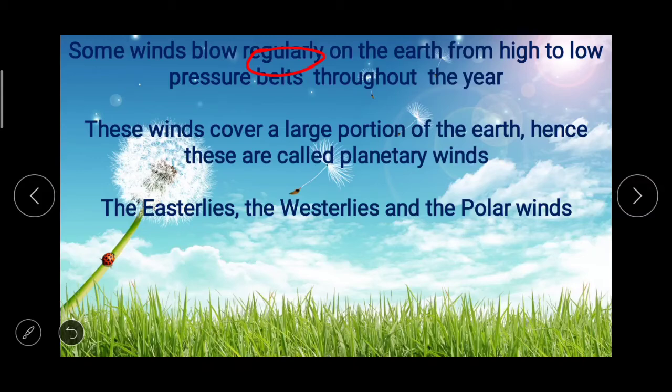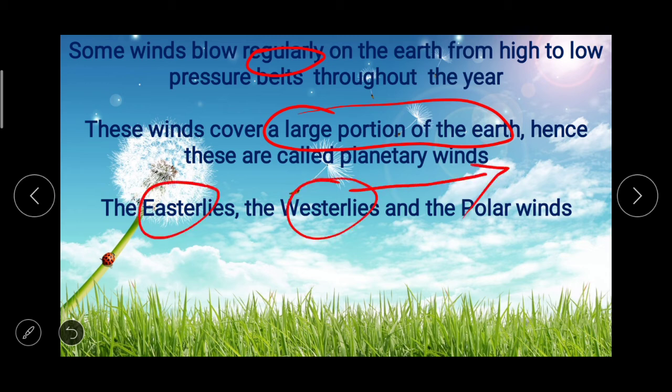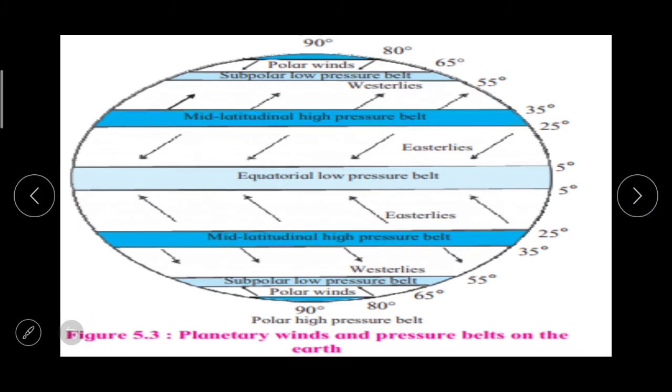These winds cover a large portion of the earth, hence these are called planetary winds. The easterlies, the westerlies and the polar winds are examples of planetary winds. The most important thing about planetary winds is that this type of wind blows regularly and covers a large portion of the earth, that's why it is called planetary winds. And the examples of planetary winds are easterlies, westerlies and polar winds.